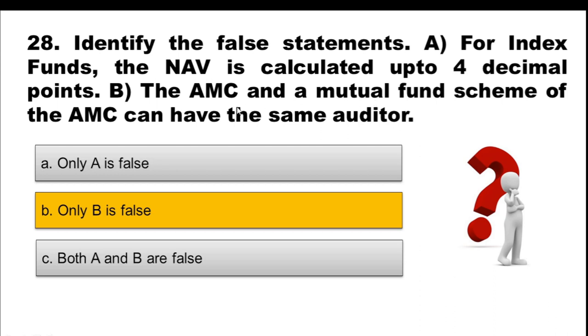When we come to statement B, the AMC and a mutual fund scheme of the AMC can have the same auditor, which is wrong, because we know that the accounts of mutual fund schemes need to be maintained independent of the accounts of the AMC. Now, if the accounts are being maintained independently, the auditor has to be different. So the auditor needs to be different for auditing of scheme and auditing of AMC. Thus, they can't have the same auditor.